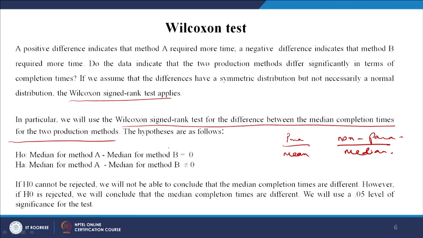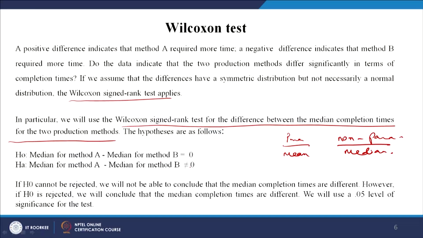But that is not of interest. Any worker, supervisor, manager or researcher is interested to see that there should be a difference. The alternative hypothesis states that the median for method A is not equal to the median for method B.